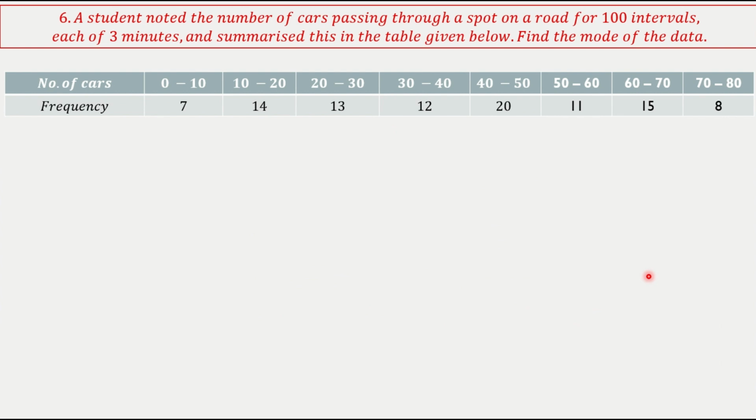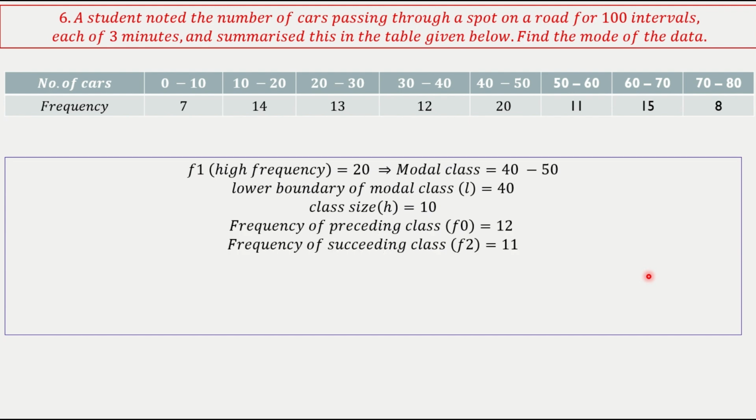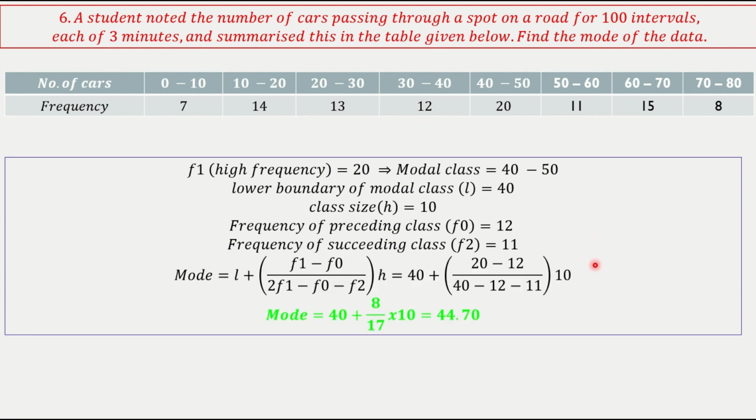This is again find the mode of the data. So simple. Same thing you apply. This is the modal class. So preceding frequency is 12, succeeding frequency is 11. So if you substitute, this is the value you'll get. Mode is 44.70.